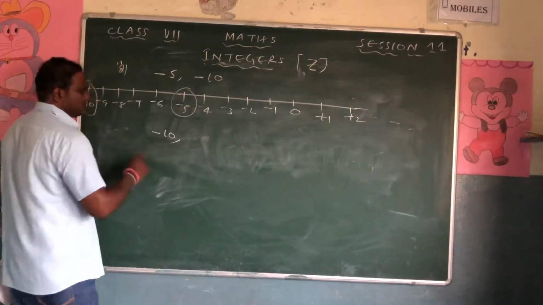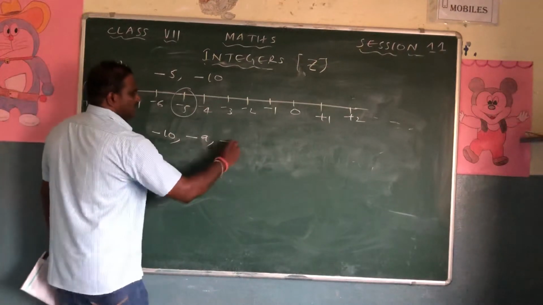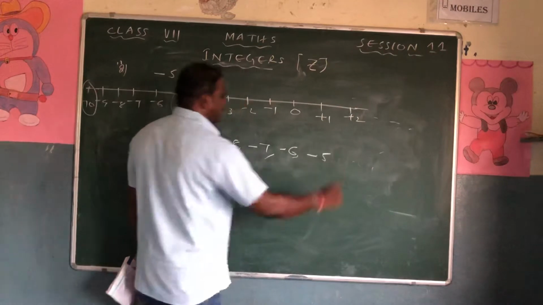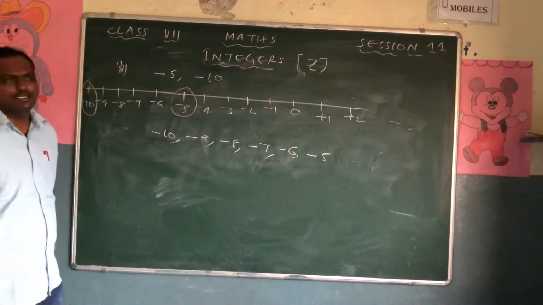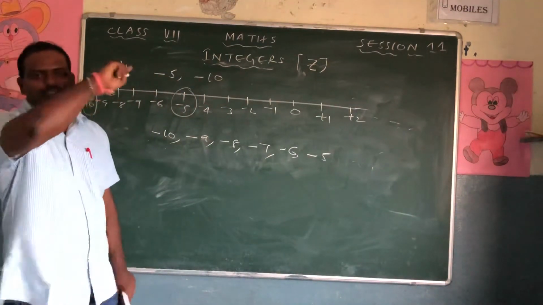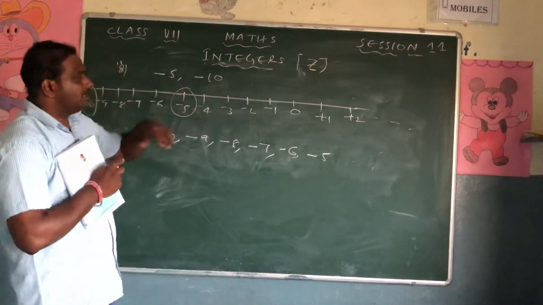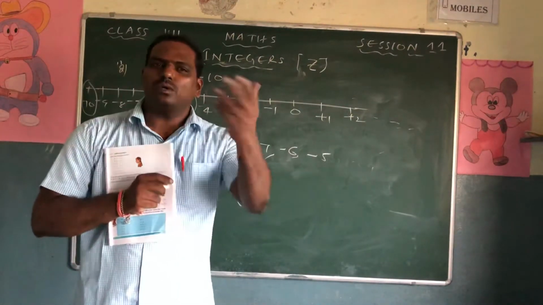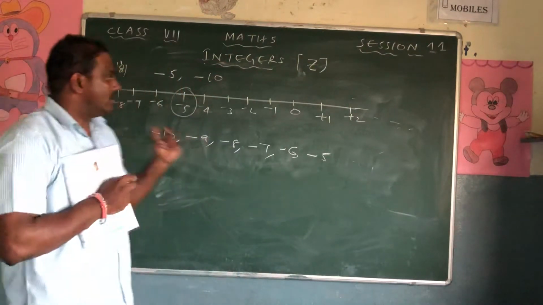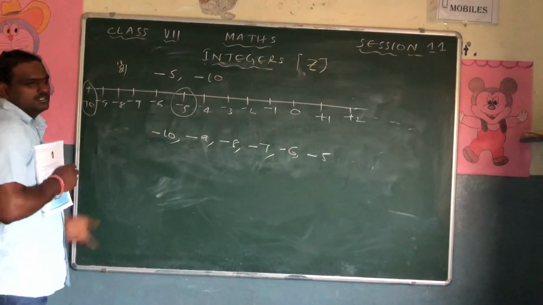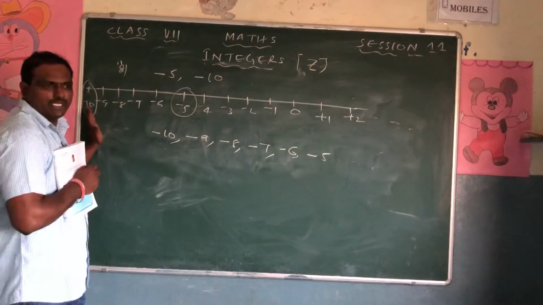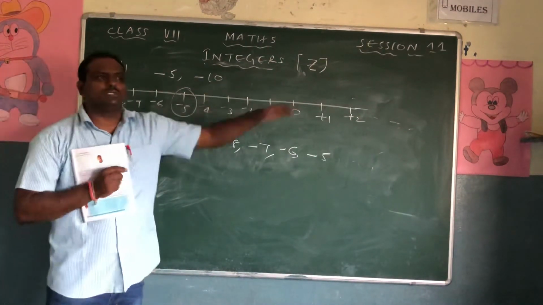So minus 10, minus 9, minus 8, minus 7, minus 6, minus 5. These are the numbers. Now among these, which is bigger, which is smaller? Now in the previous question, one positive and one negative was there. In that case, no doubt the positive value is the bigger one. Now in this case, all are negatives. So how to find out this? Very simple. As I told, in case of negative numbers, the one towards the 0 is the bigger one.